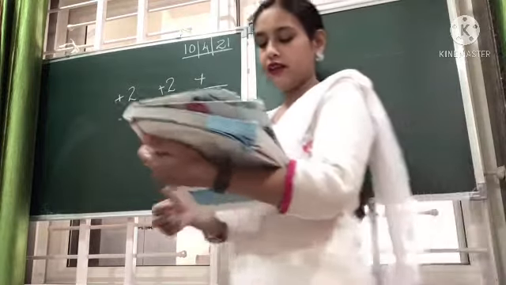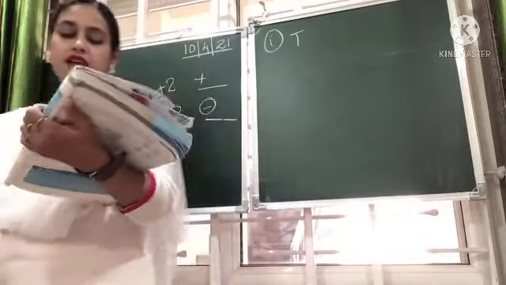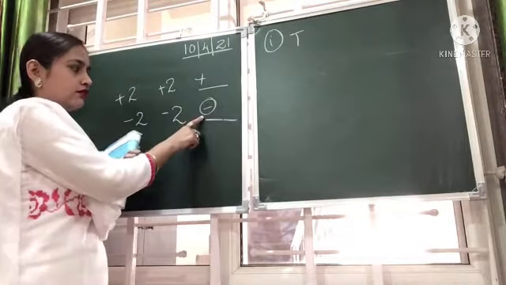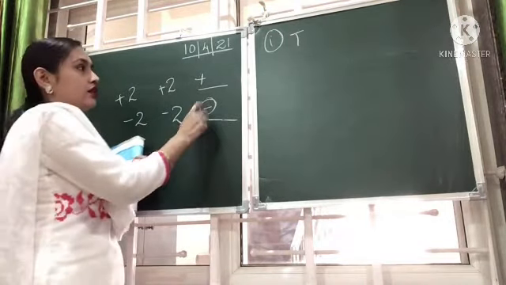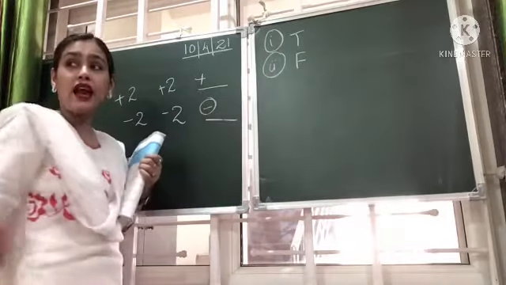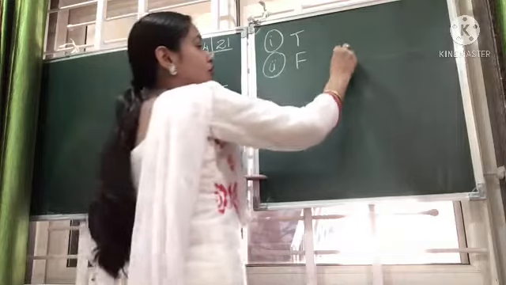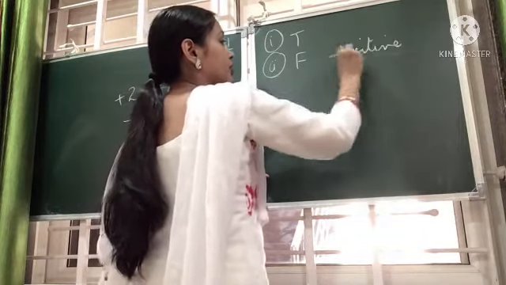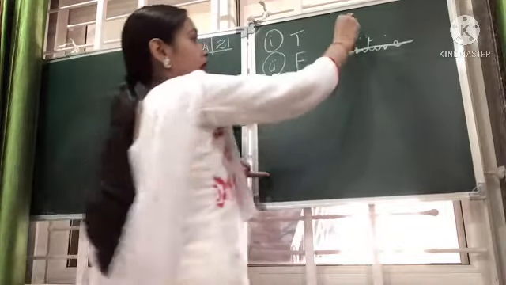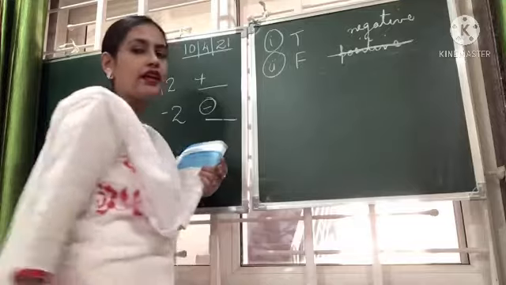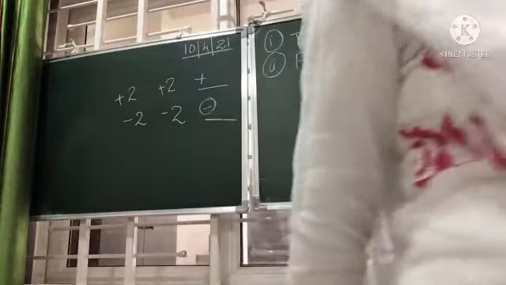So the second one, when two negative integers are added, we get a positive integer. Do we get a positive integer? No, we get a negative integer. So here this is false. Okay, and we have to correct it also. So where positive is written, we just cancel it and write negative. We get a negative integer.